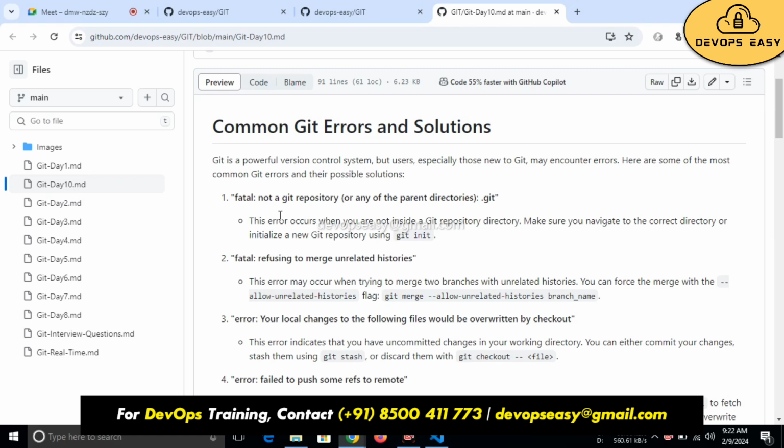Yes, this is the error you will get, and this is the solution. Even if you join a company, whenever you get any errors, at least I'm trying to provide the troubleshooting steps so that you will not have that fear, right? Right now I'm providing for Git.